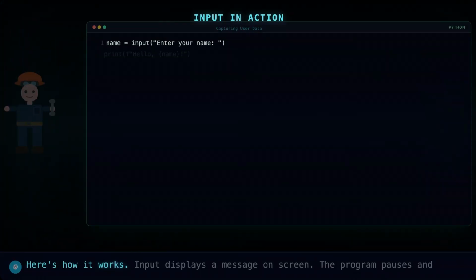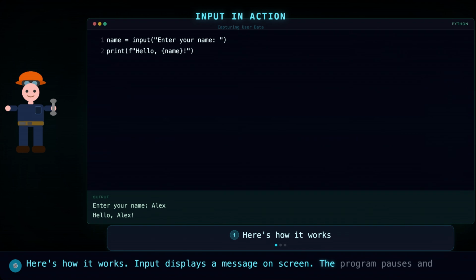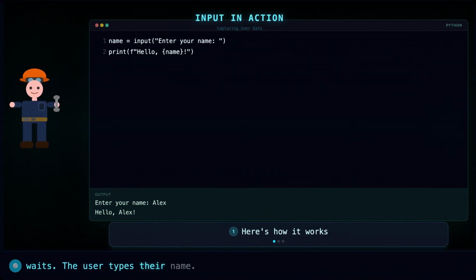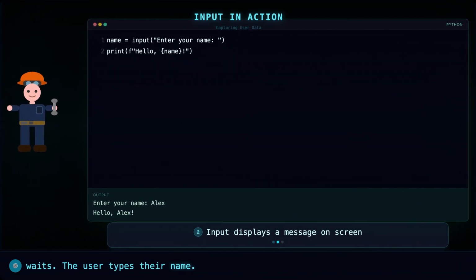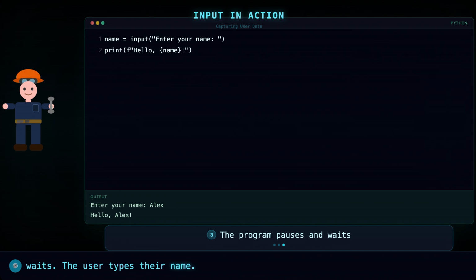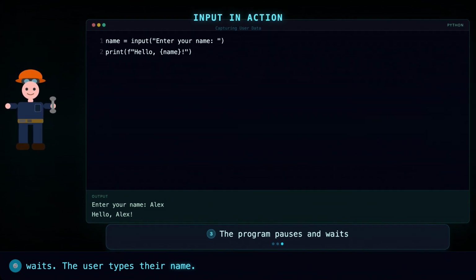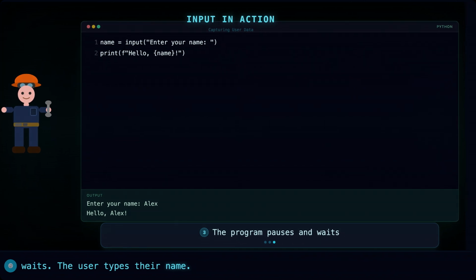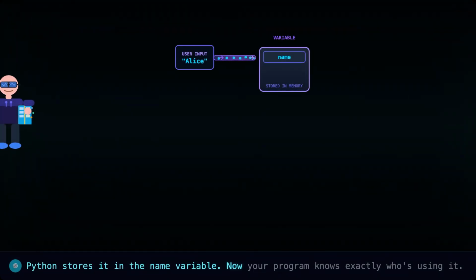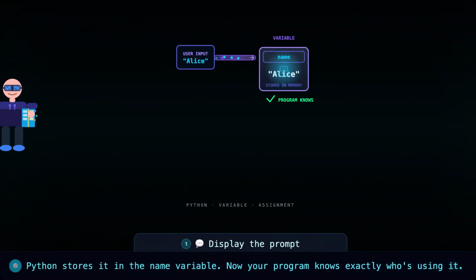Here's how it works. Input displays a message on screen. The program pauses and waits. The user types their name. Python stores it in the name variable. Now your program knows exactly who's using it.